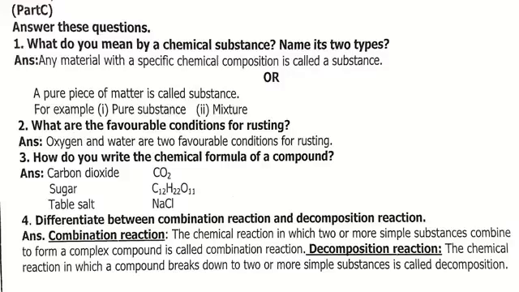ये केमिकल सब्सटेंस किसे कहते हैं और इसके टू टाइप्स के नेम क्या है? Any material with a specific chemical composition is called a substance. Or you can also write this definition, a pure piece of matter is called substance. There are two types of substance, pure substance and mixture. Question number 2 is, what are the favorable conditions for rusting?